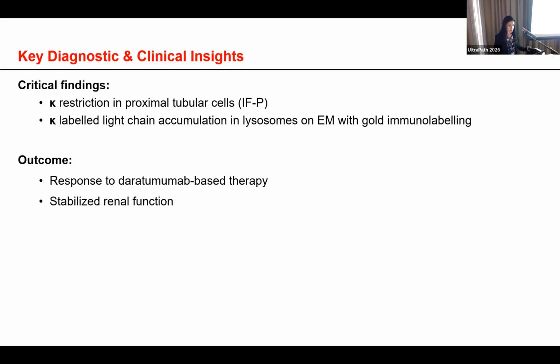However, the Kappa light chain restriction in the proximal tubular cells on immunofluorescence with pronase and the Kappa-labeled light chain accumulation in the lysosomes on EM with gold immunolabeling confirmed the diagnosis of Kappa light chain restricted proximal tubulopathy.